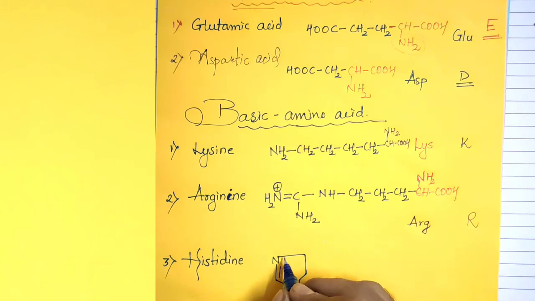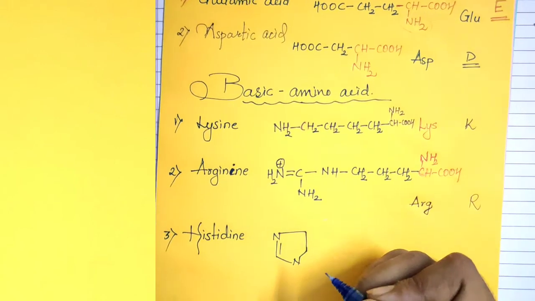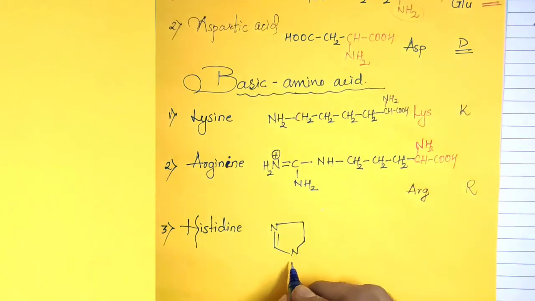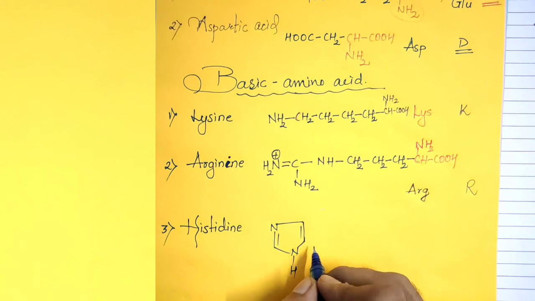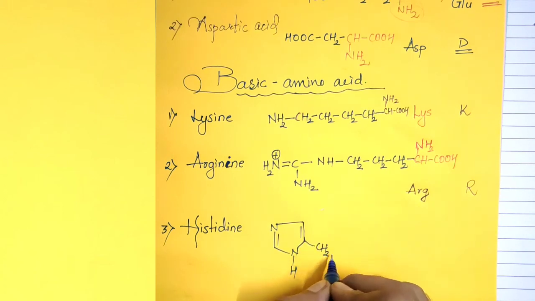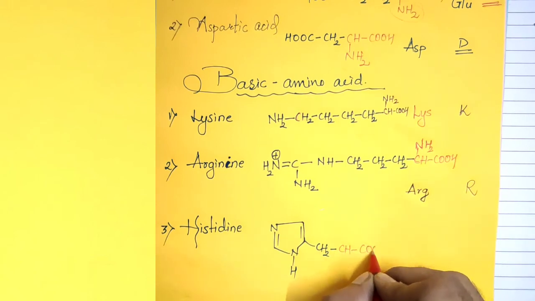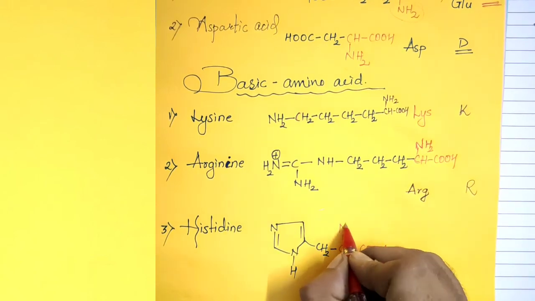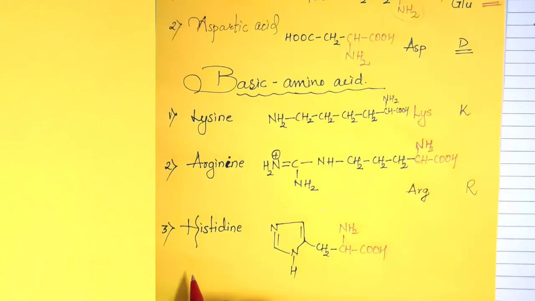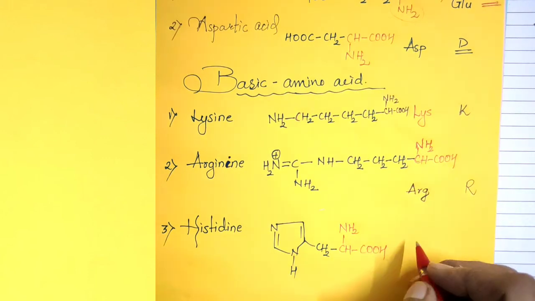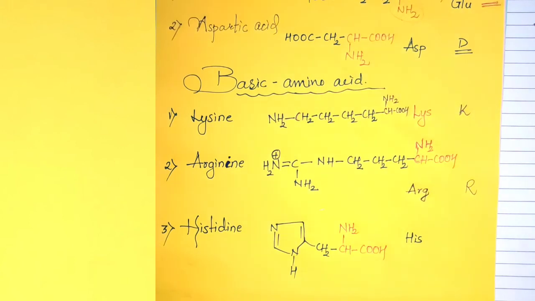Nitrogen valency is 3. Over here there is a hydrogen, which means no double bond will occur here. Here there will be a double bond with the CH2 group. This is histidine. The symbol is HIS, and the 1-digit alphabet is H.